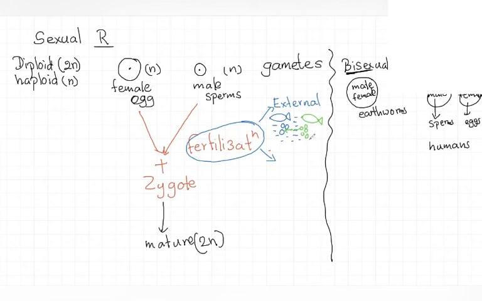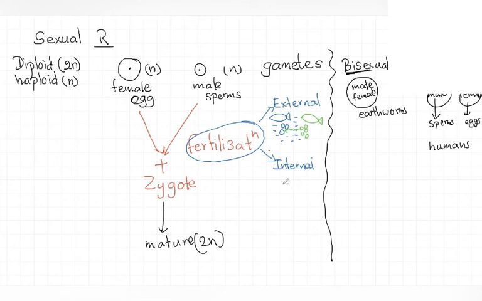So as an adaptation to the movement of organisms to terrestrial environments, another mechanism of fertilization developed, called internal fertilization. In internal fertilization, the male has to deposit sperms in the female vagina, in the female body.